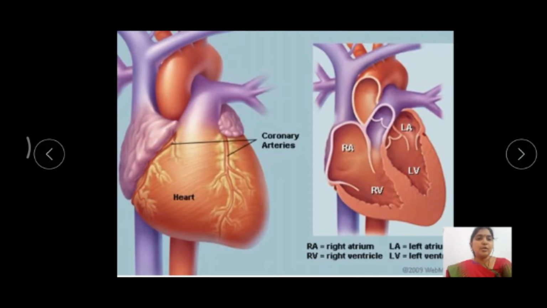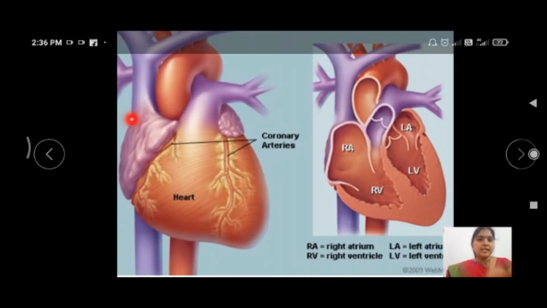Here we can observe only the depressions of the atria and ventricles and the aortic arches, which arise from the heart. Okay, so this is the external structure of the heart.